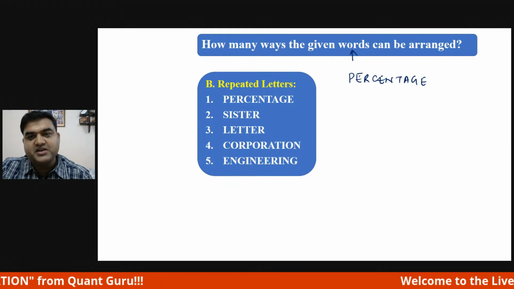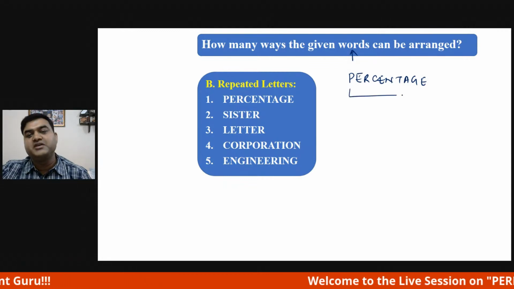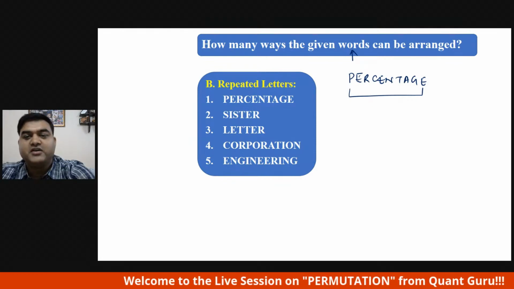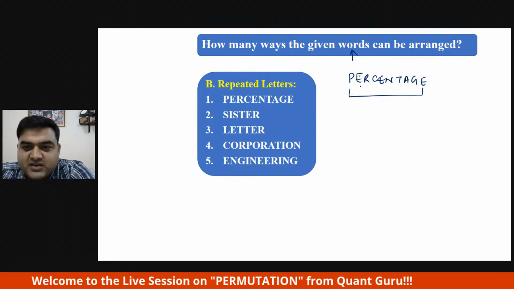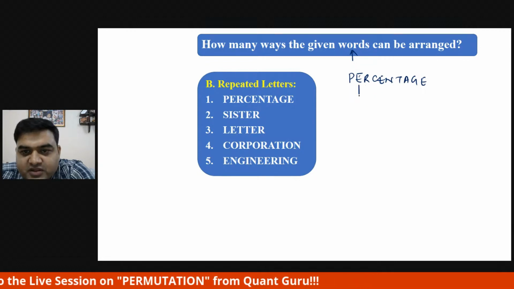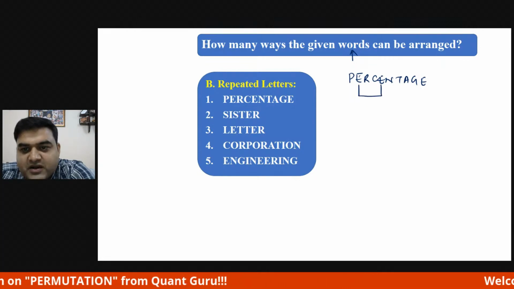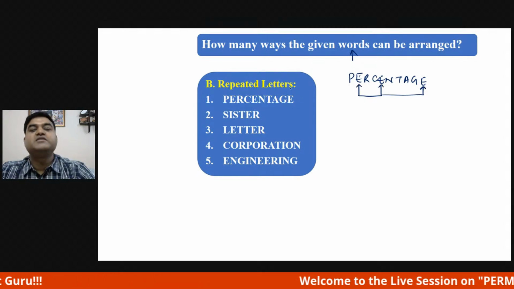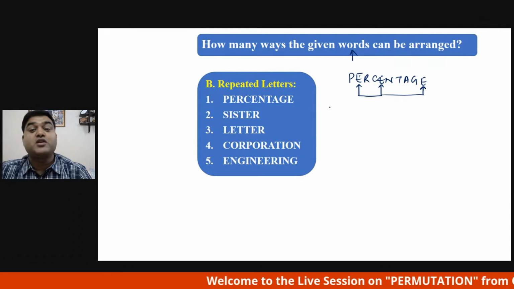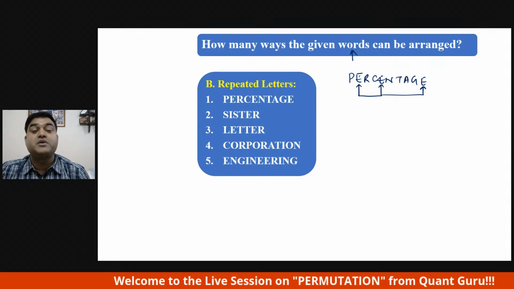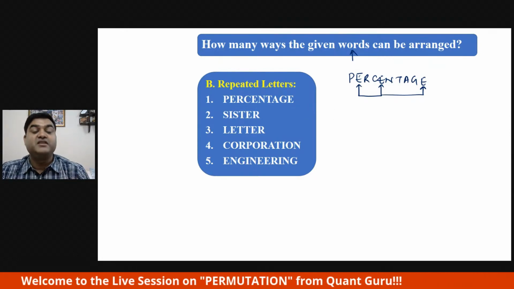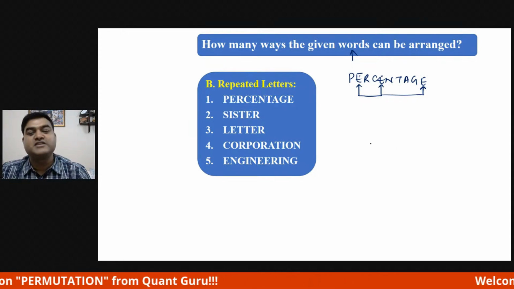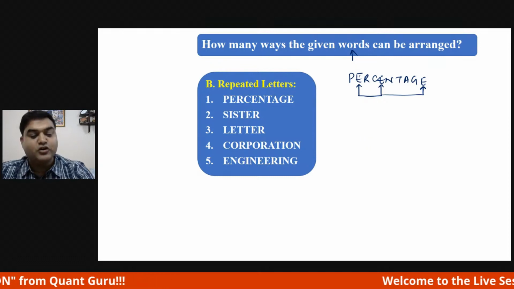Okay, percentage. When we talk about this percentage, my dear friend, so what you see, this E, let's talk about this E, how many times it is repeated? 1, 2, 3 times it is repeated, right? This is what is called a repeated letter. But this is for your understanding. In the question paper, they will never reveal whether it is repeated or non-repeated. We will have to find that out.